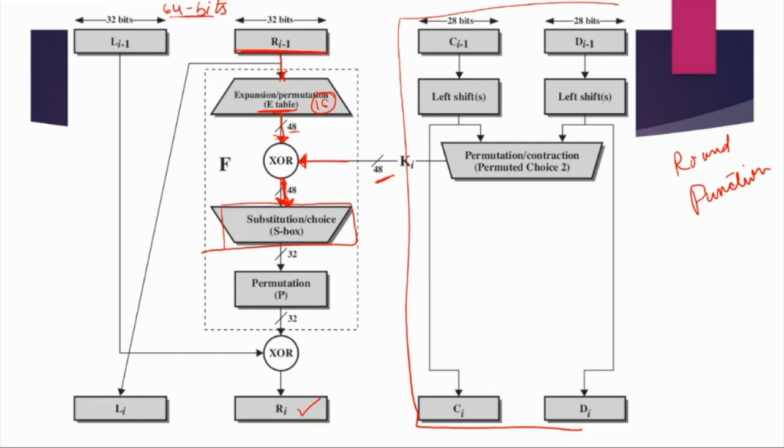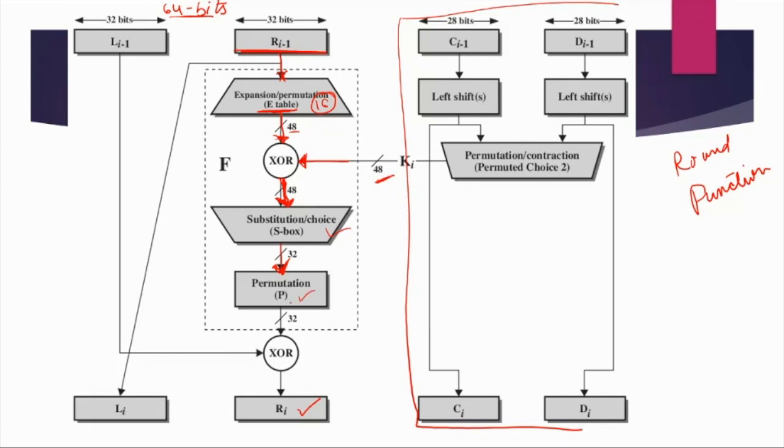So wherever permutation is written, it is nothing but a transposition happening. Now this is the box which is responsible for substitution. We perform some substitution, but this substitution is such that it will convert 48 bits into 32 bits again. So with this substitution box, 48 bits are converted into 32 bits.